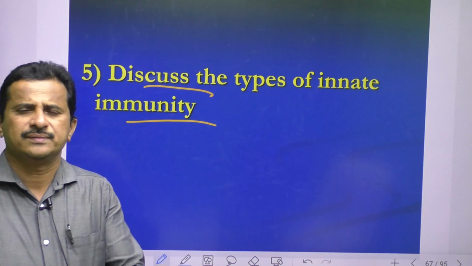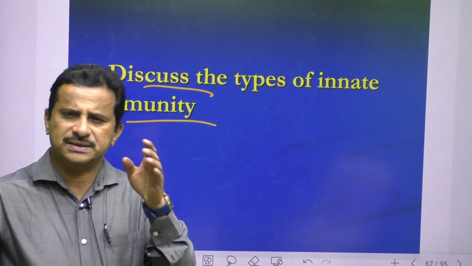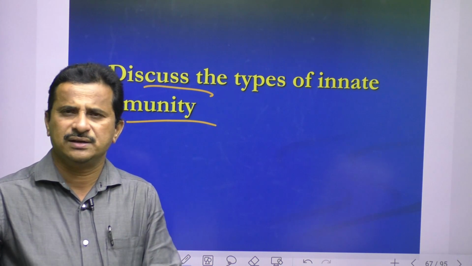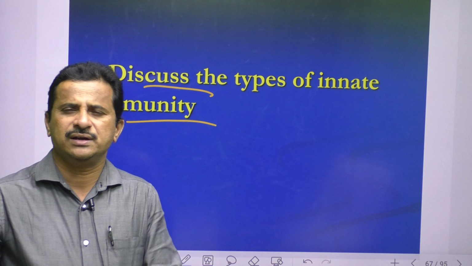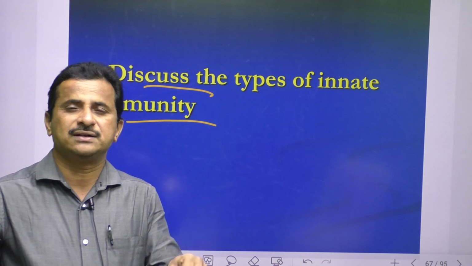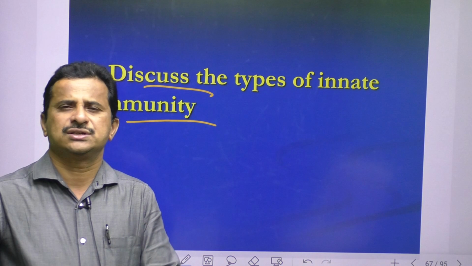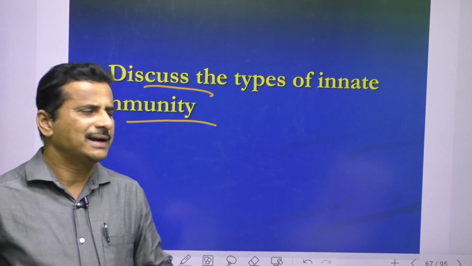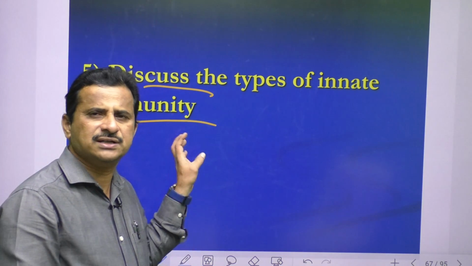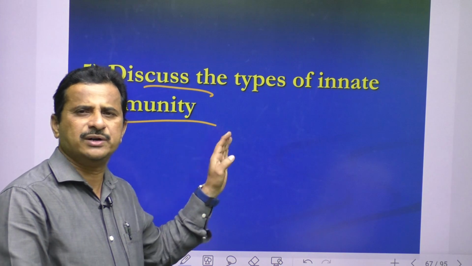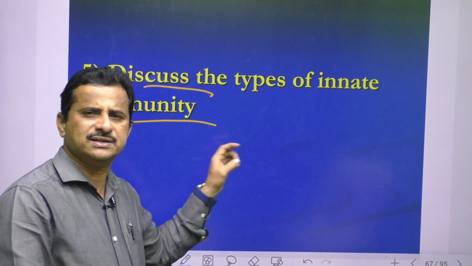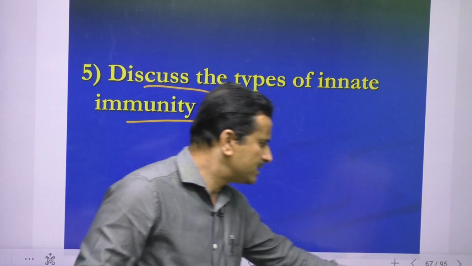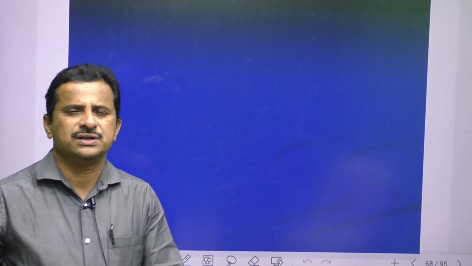Innate immunity means present from birth onwards. Again there are different types: racial immunity, individual immunity, species immunity, and also write about the factors that influence innate immunity: age, hormones, nutrition, etc. Write these again as side headings. For example, racial immunity as a side heading, species immunity as a side heading, individual immunity as a side heading. Next, factors influencing innate immunity. So dear students, these are the few questions in this.